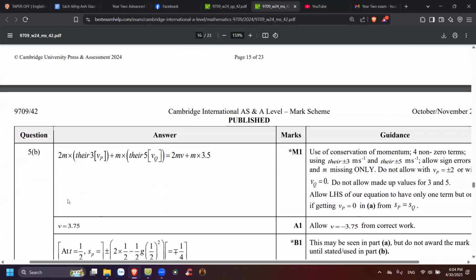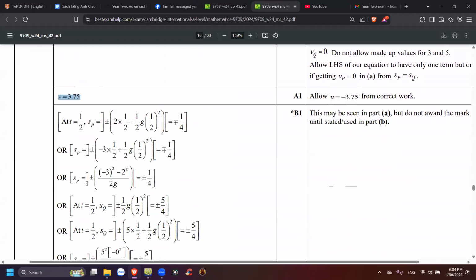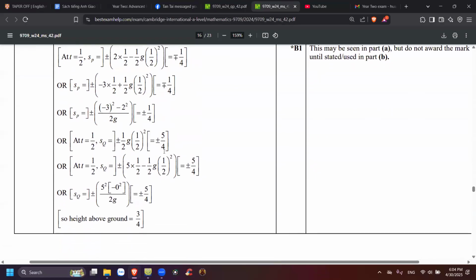At first they use conservation of momentum, just like we said. They use conservation of momentum, and then this one must be the speed right after the collision, right? Yeah. And then they say that this may be seen in part A, but do not award the mark until stated or used in part B. That is, it finds the distance above the ground when these two collide.